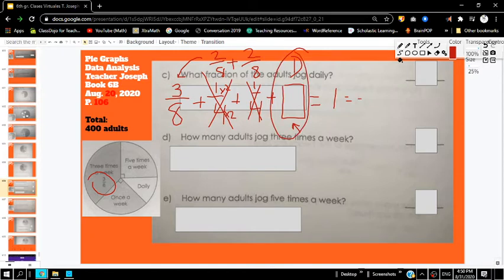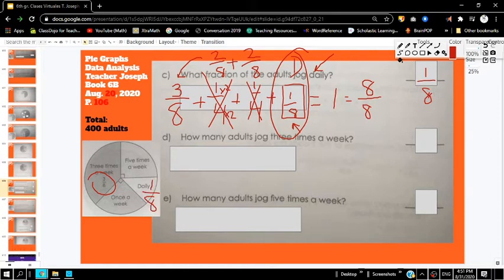Well, now that I know my denominator is going to be eighths, I know that 1 is also equal to 8 over 8. We've studied that before, even in 4th grade. So what's left to get to 8/8? Well, we already have 7/8. 1/8 is the only fraction that's left. So this answer is 1/8 of the adults jog daily.